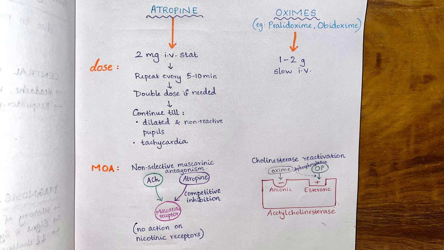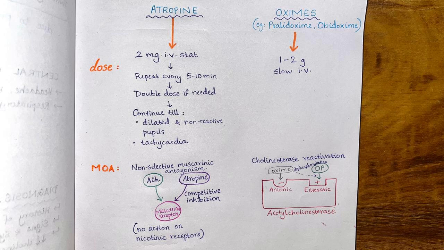Examples: pralidoxime and obidoxime. Dosage of atropine: 2 mg IV start, to be repeated every 5 to 10 minutes, and the dose may be doubled if necessary. Atropine is continued till the patient has dilated non-reactive pupils and tachycardia. For oximes, it is 1 to 2 gram slow IV.